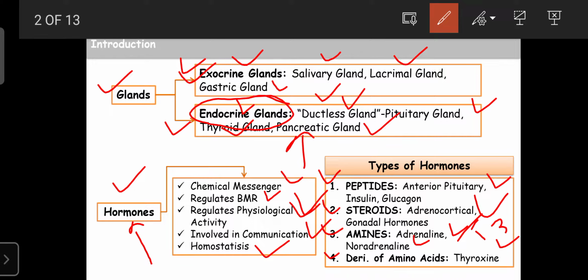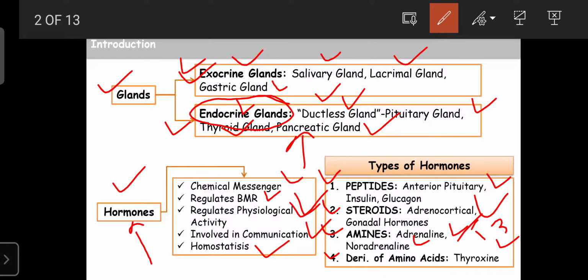There is an equilibrium. If there is equilibrium, only then is the person known as healthy. If it is abnormal, that person is called unhealthy. And here the hormones play an important role in homeostasis.